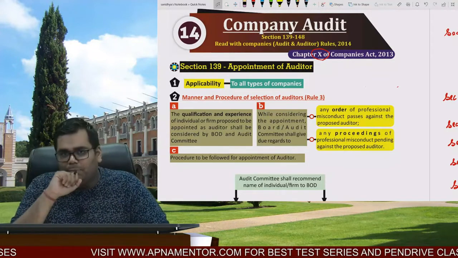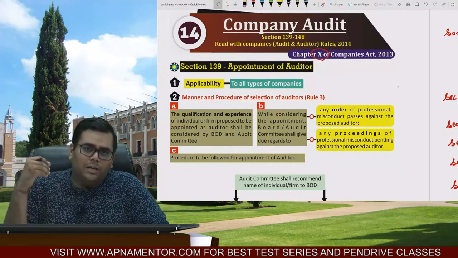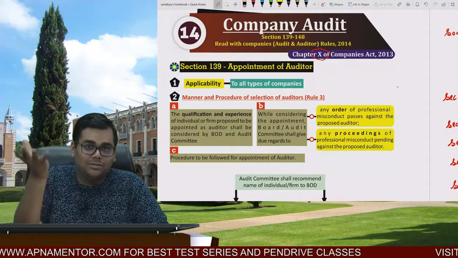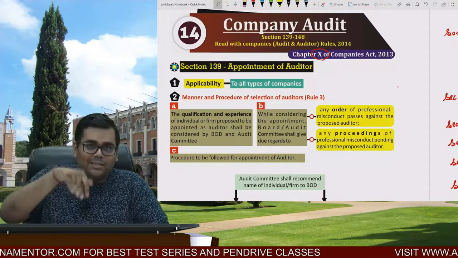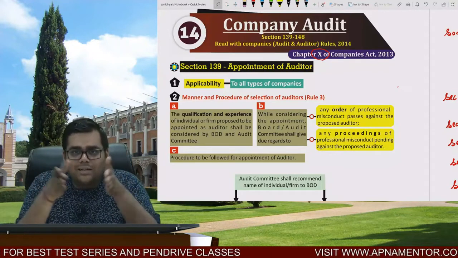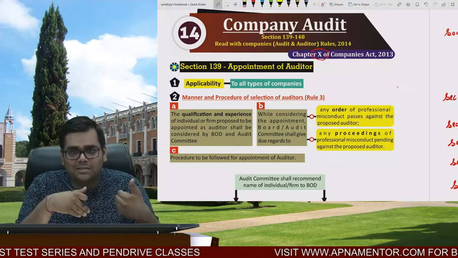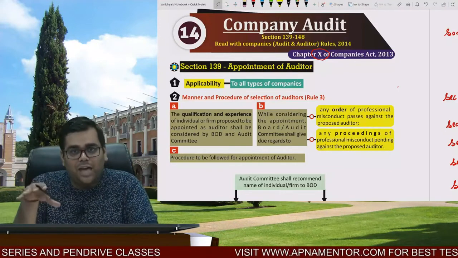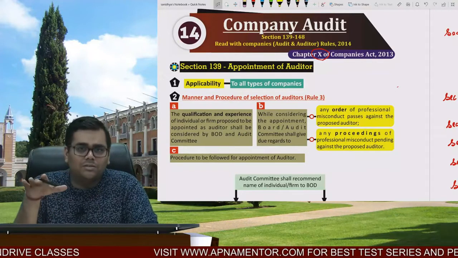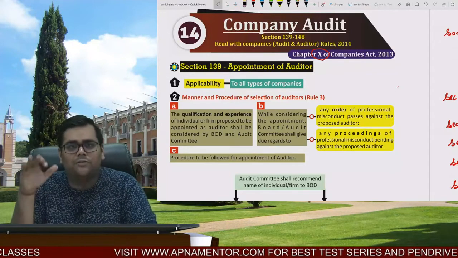So accordingly, tell me one thing. One is the malik, that is the owners, the shareholders, and another is the board. So now you have to understand, in the entire company law, what are the range of powers that the BOD exercises and what are the range of powers that the shareholders exercise. Ultimately, the board of directors are responsible for all the routine decision making of the company.